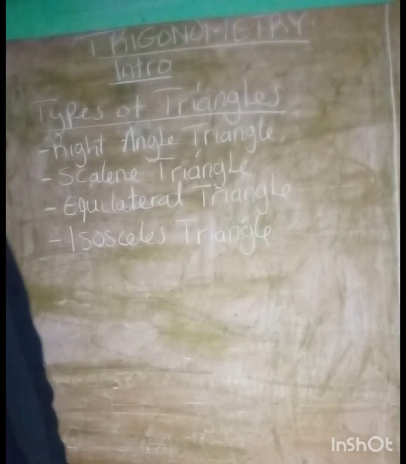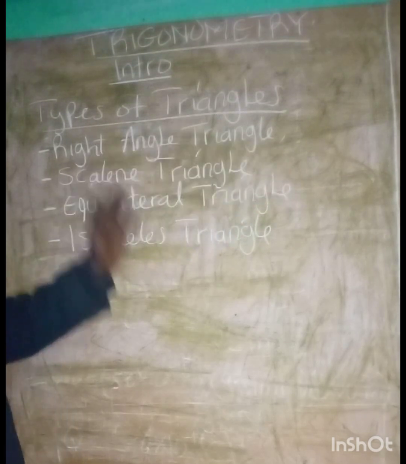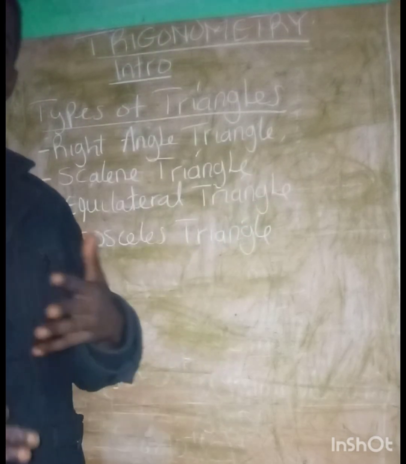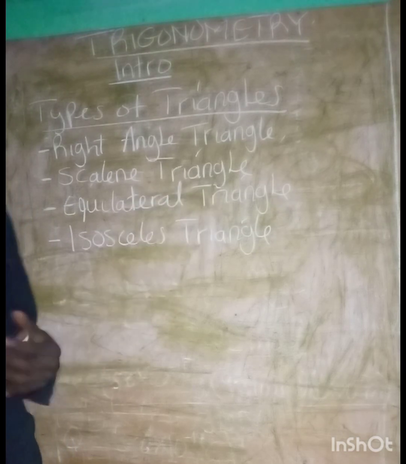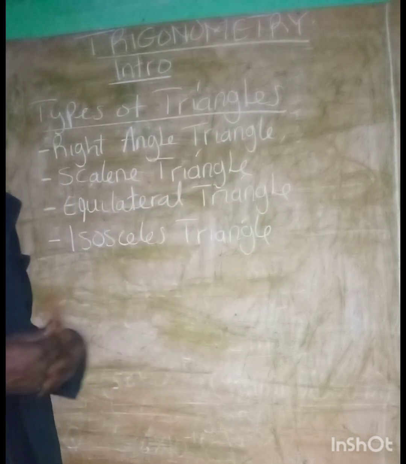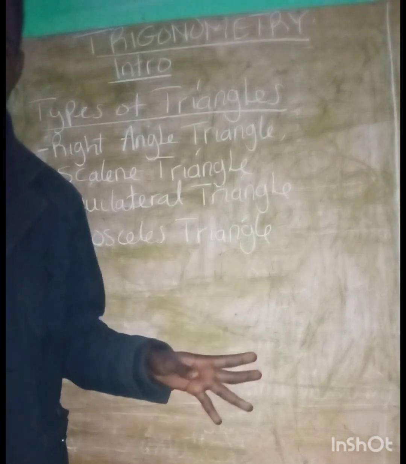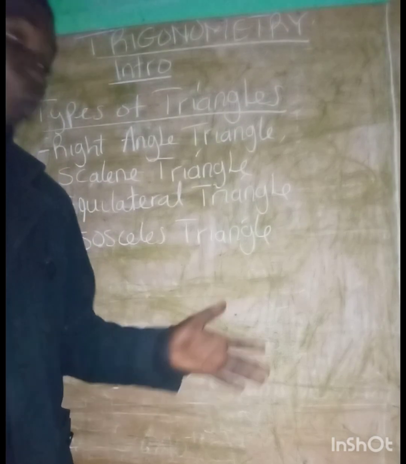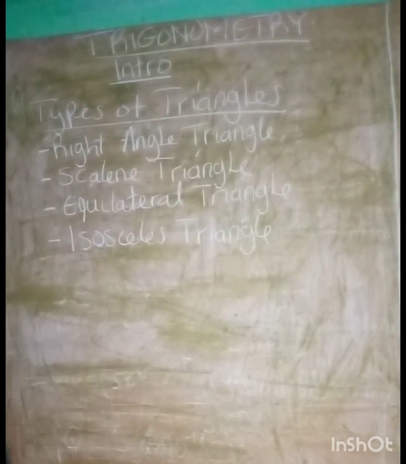So I want us now to understand what these triangles actually mean, and how they look. Because you can see a question in paper 1 that asks how do they call the triangle which has 2 sides equal, or a triangle in which all the sides are equal? So you might be lost. So let's look at it.